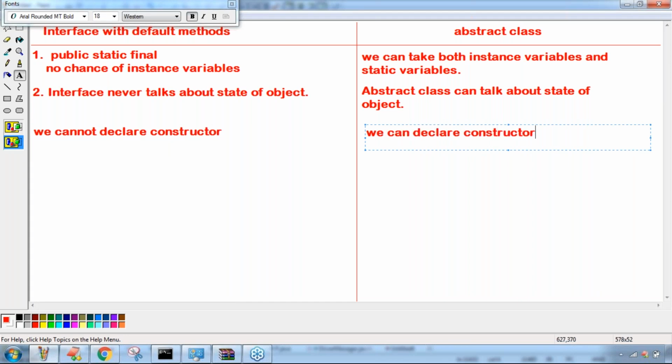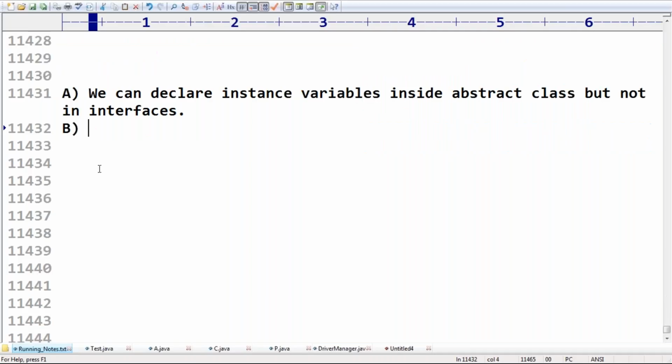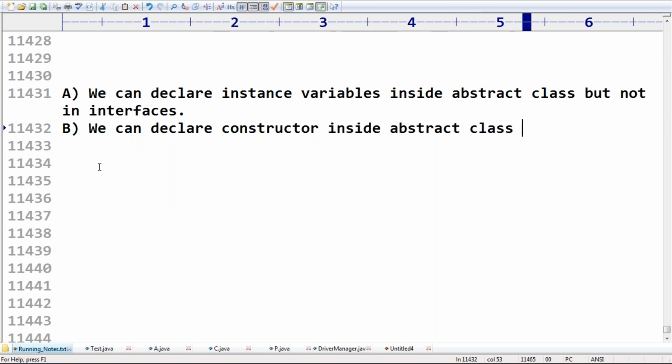Have you observed? It is also one difference. So we can declare a constructor inside an abstract class, but not in interfaces. Yes, it's also a valid statement.